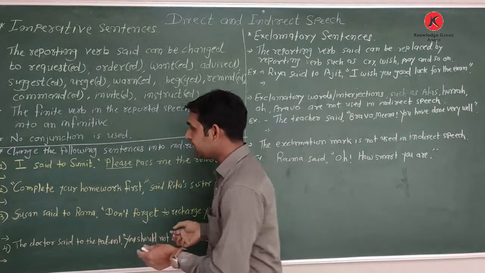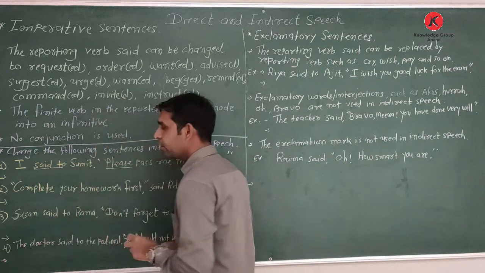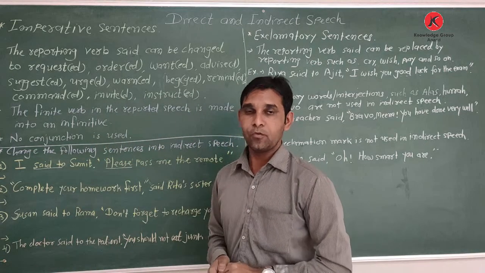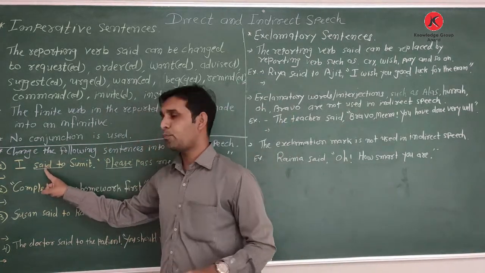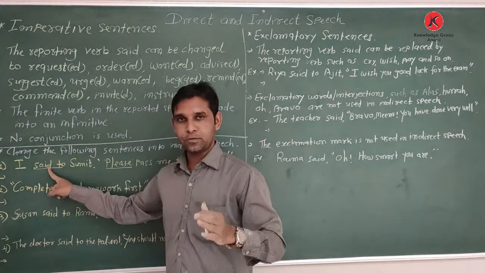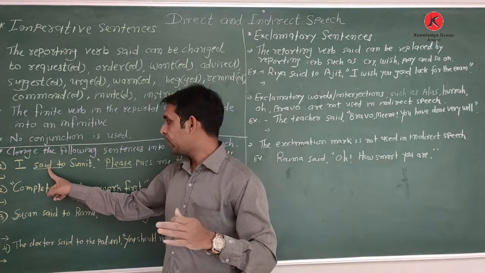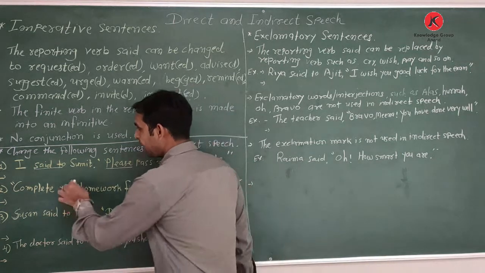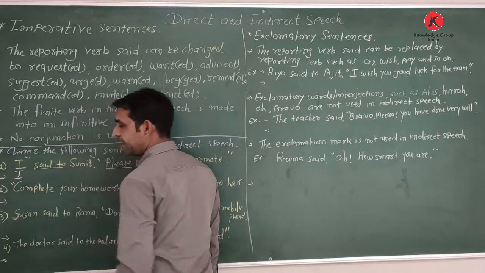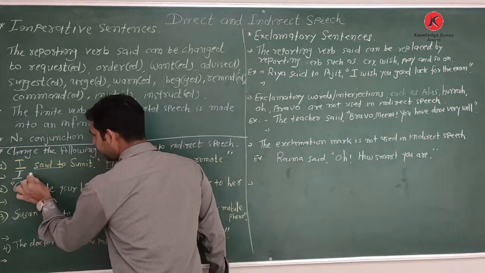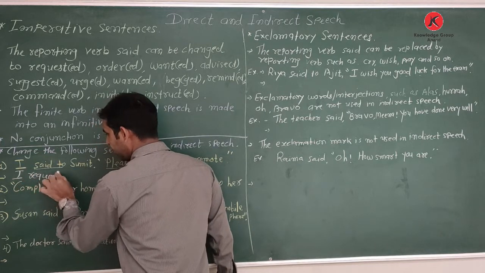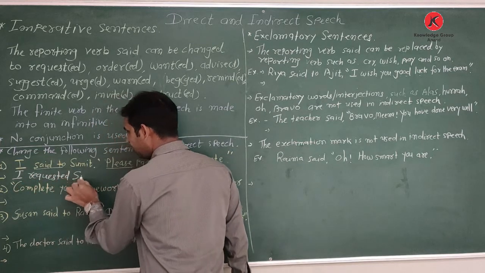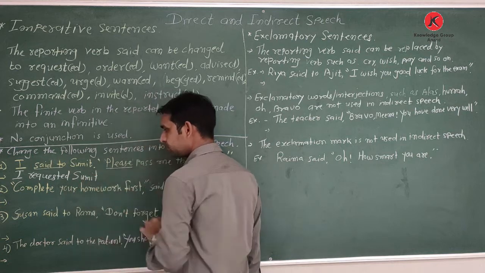So as the reporting verb we use requested. Why requested? Because the reporting verb is given in past form, so we use requested. The subject I we cannot change, then said to changes into requested. Requested whom? Requested Sumit.